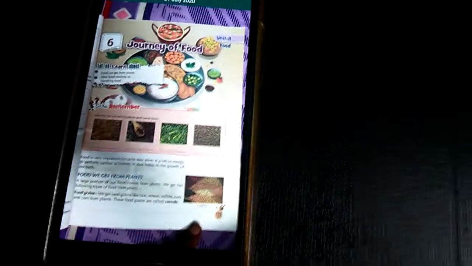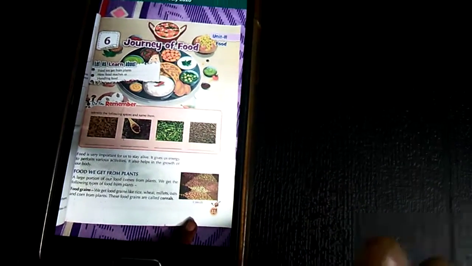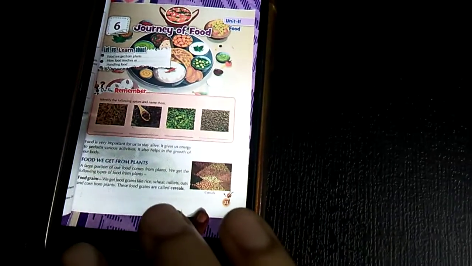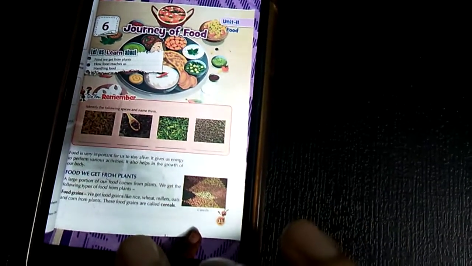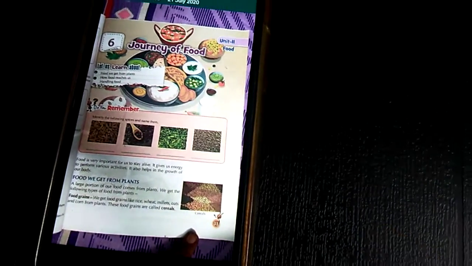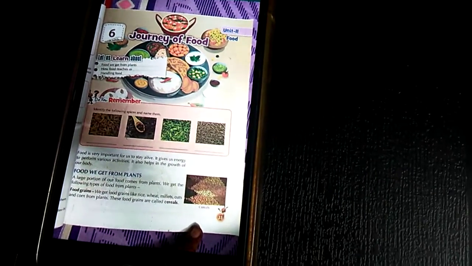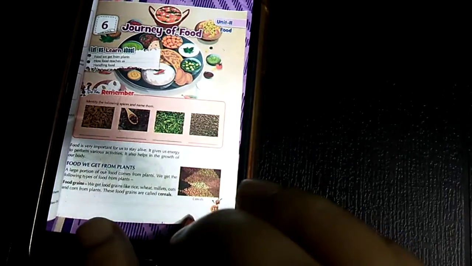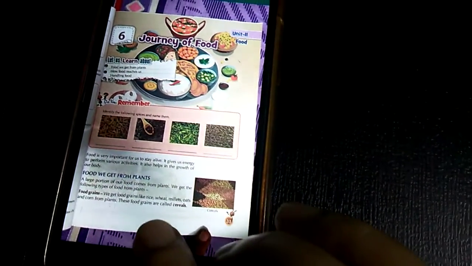Now, food we get from plants. A large portion of our food comes from plants. We get the following types of food from plants. Now, food grains. We get food grains from plants. Food grains like rice, wheat, millet, oat and corn we get from plants. They are also called cereals.